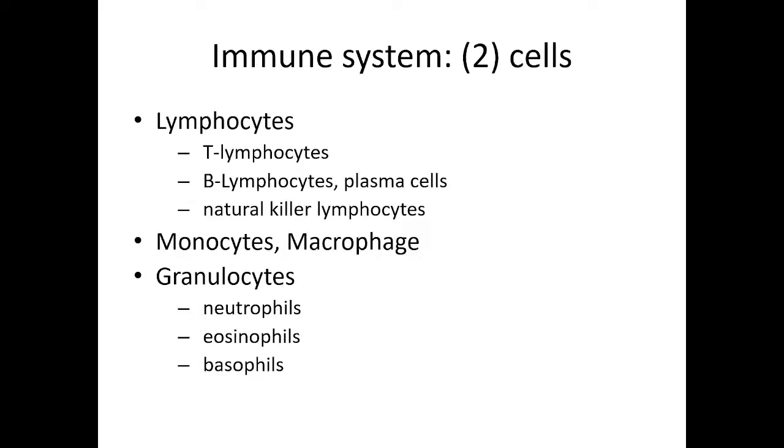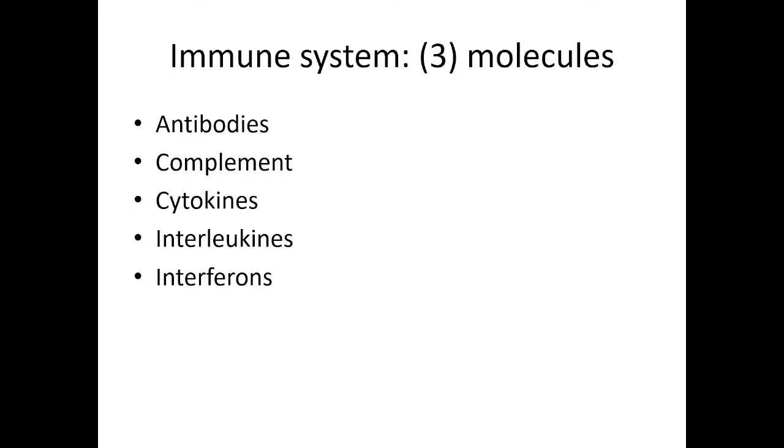Then we have discussed all these cells which are playing a great role in maintenance of immunity. Then we have certain molecules, of which we have heard about certain cytokines and interleukins, which play a role in development of the hemopoietic cells, and a few are important for the immune system.